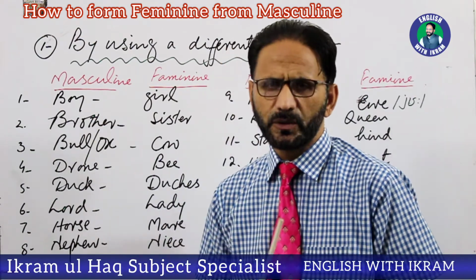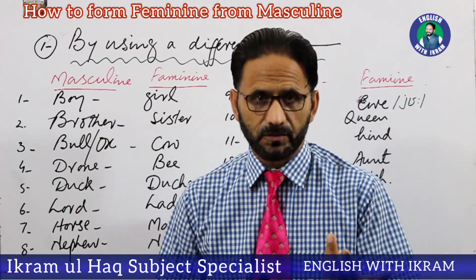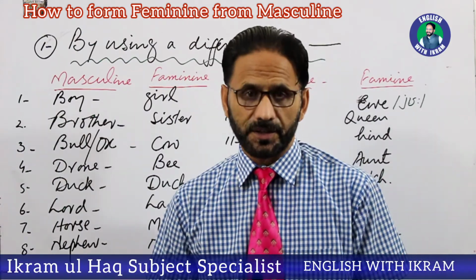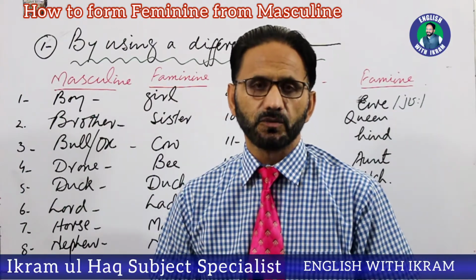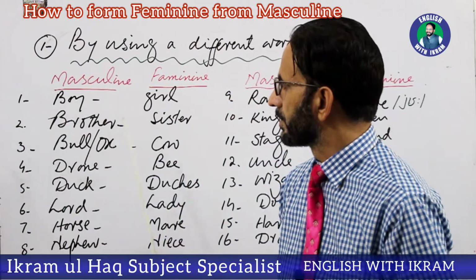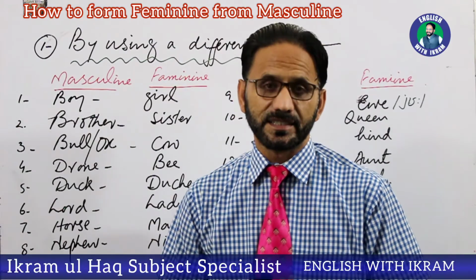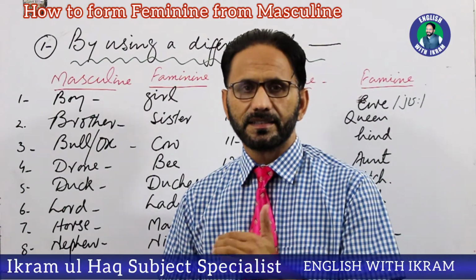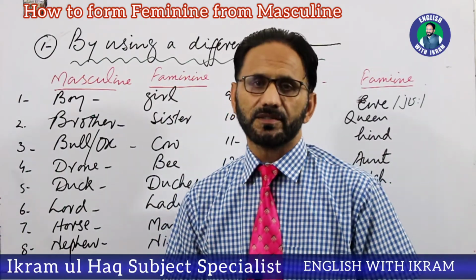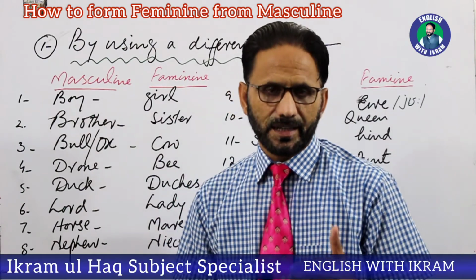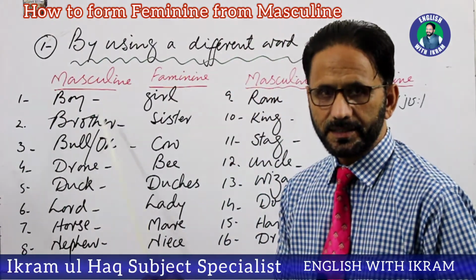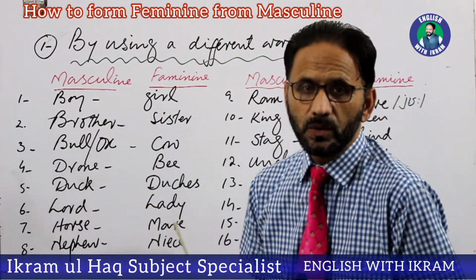I give you some examples. You can just study a totally new word: boy and girl. Boy, and feminine is girl, a totally new word. So this is one methodology, one process, one way that we use an entirely different, a completely different word. Let's take some examples. This video is especially important for kids, for students of class 2nd, 3rd up to 8th and 9th classes. This video is especially for kids, for the classes of grade 2, grade 3 to secondary classes. So number 1, boy, masculine, and feminine is girl, a totally new word.